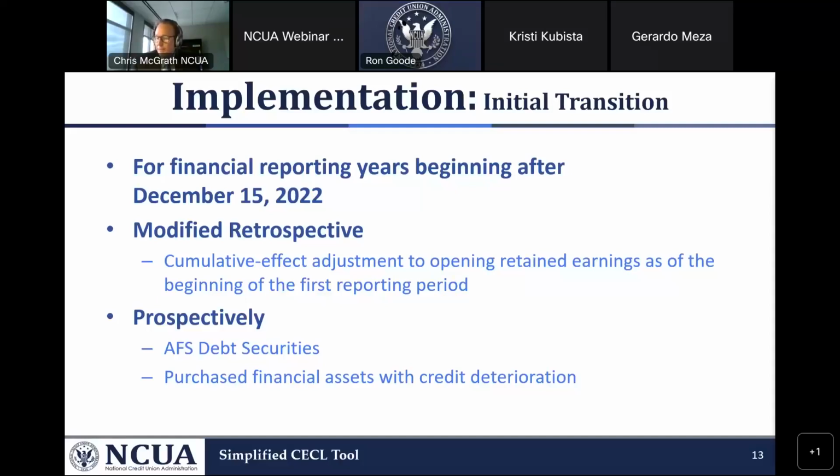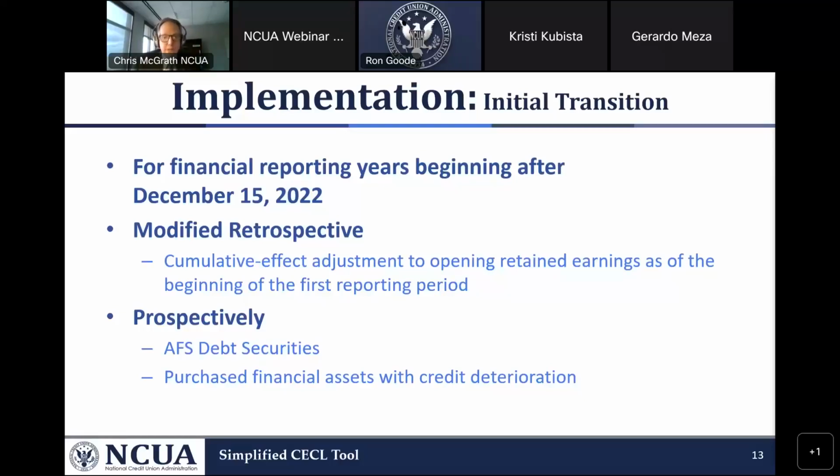This means that for a calendar year credit union, you'll be calculating your allowance for credit losses as of January 1st, 2023. You'll be using December 31st, 2022 numbers to calculate what that allowance for credit losses should be on January 1st, 2023.